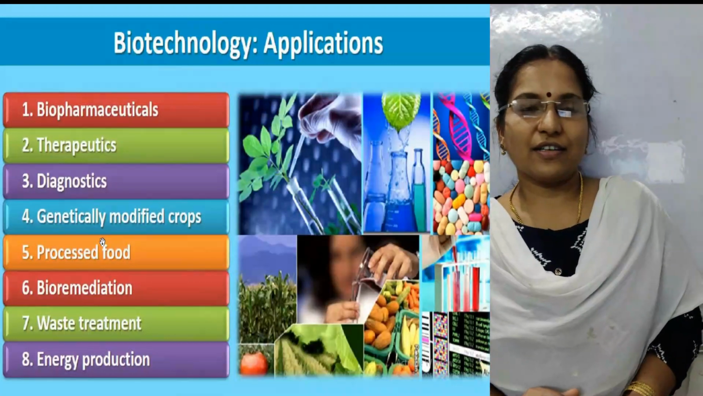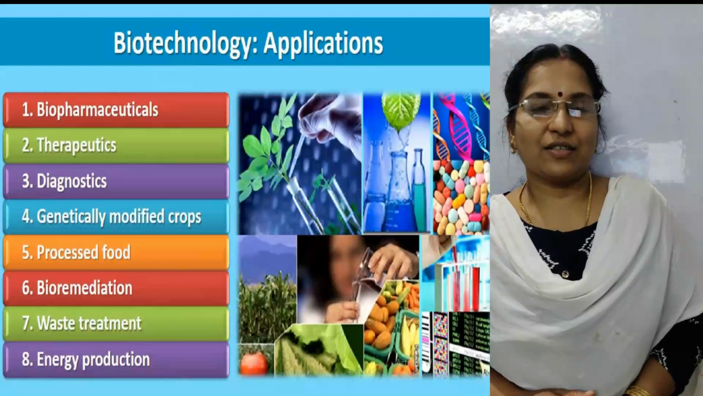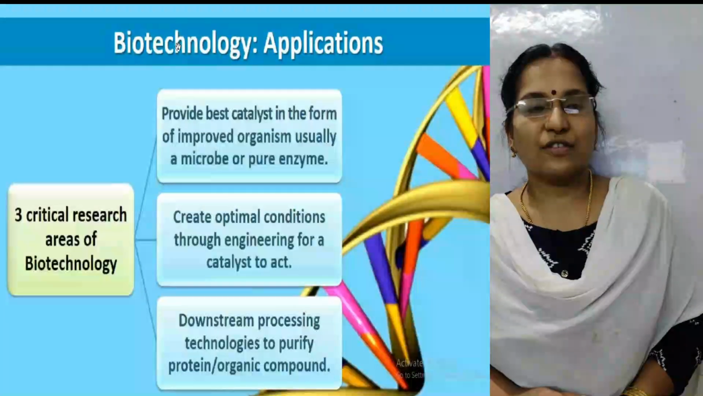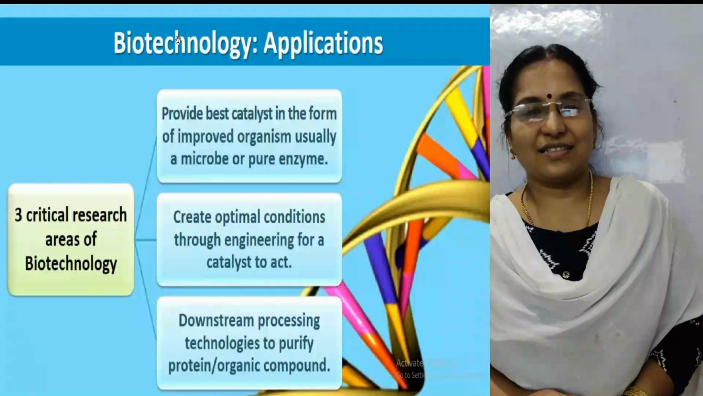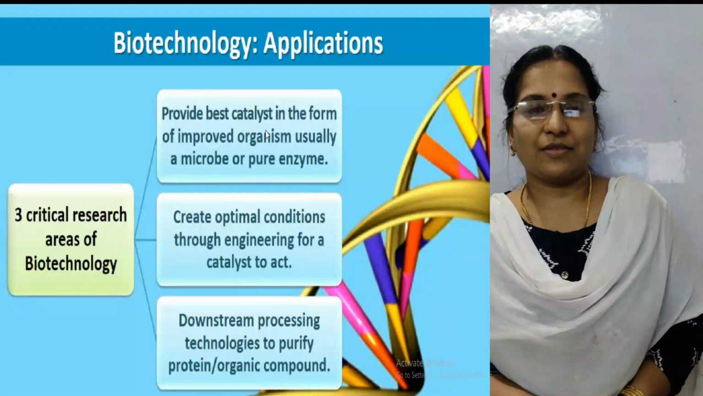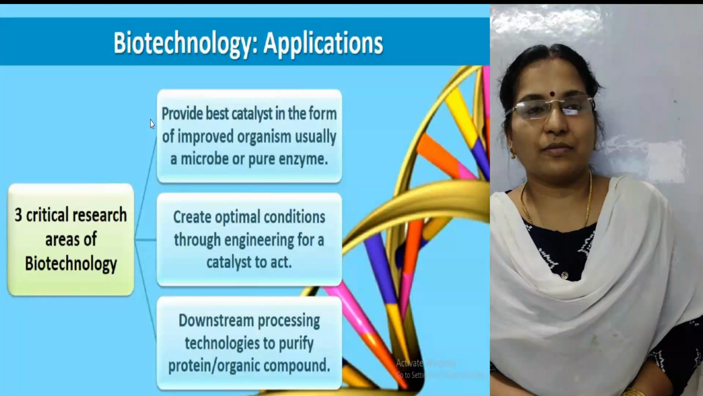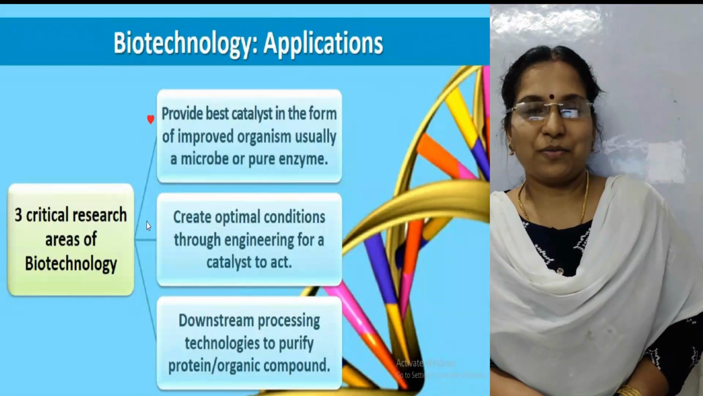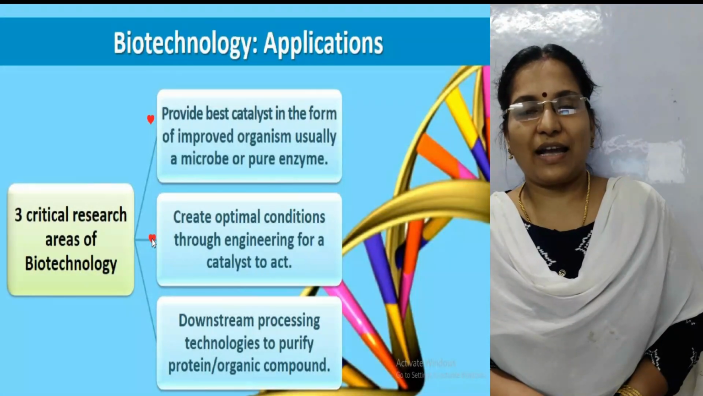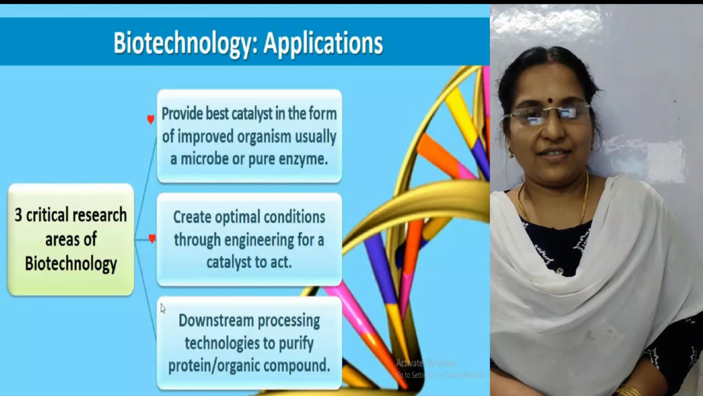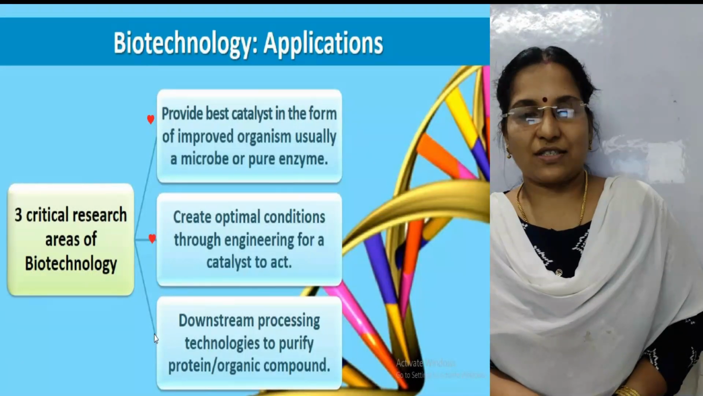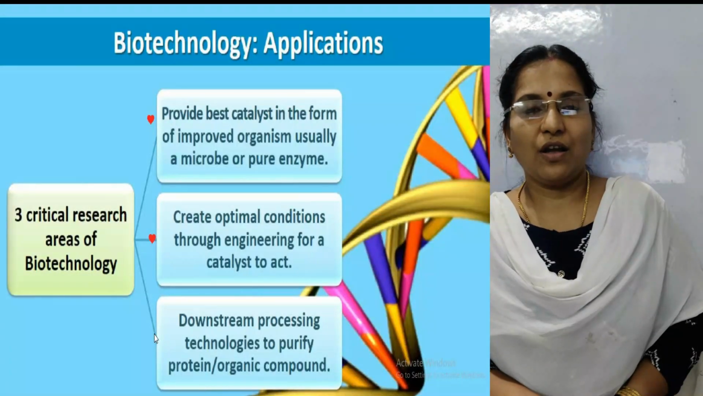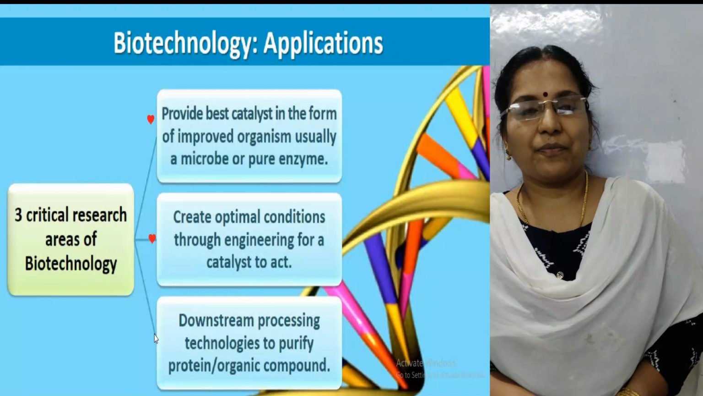There are three important research areas of biotechnology. The first one is to provide the best catalyst in the form of improved organisms, usually a microbe or pure enzyme. The second one is to create optimal conditions through engineering for a catalyst to act. And the third one is downstream processing technologies to purify protein or organic compound.